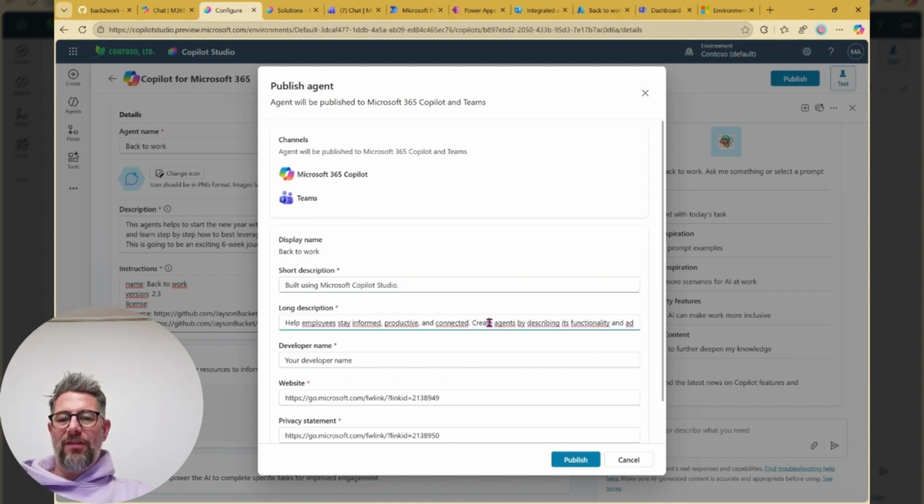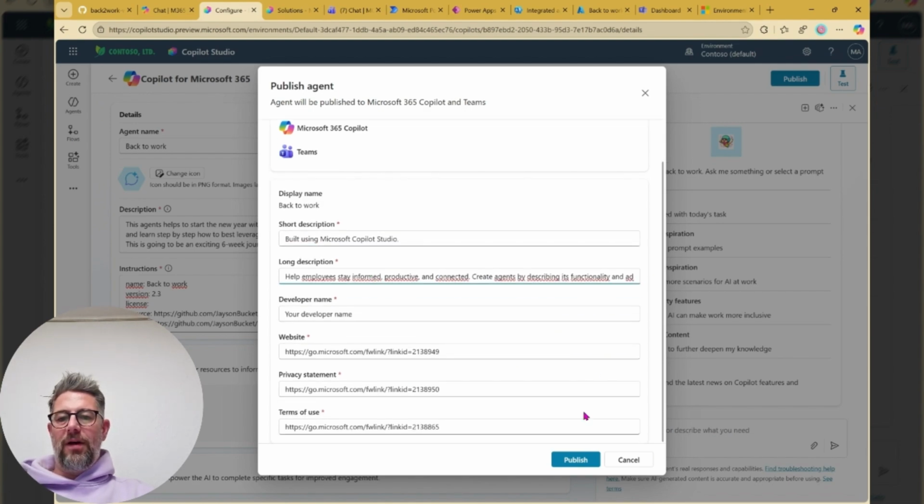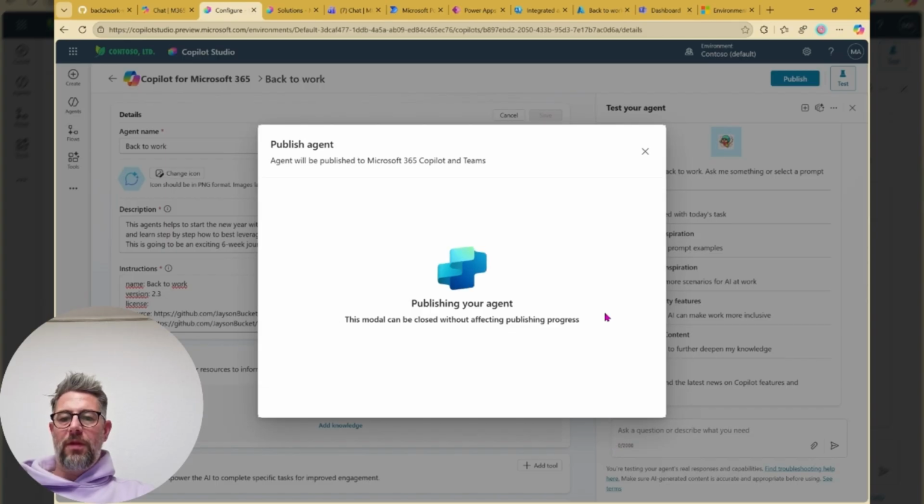As you can see, a long description comes with the agent, and we want to go publish. Publishing means that now this agent is going on the journey to the agent catalog of your organization. Let's, in a bit, as soon as it's finished, have another look at how we are going to publish or deploy that agent, how to make it available.